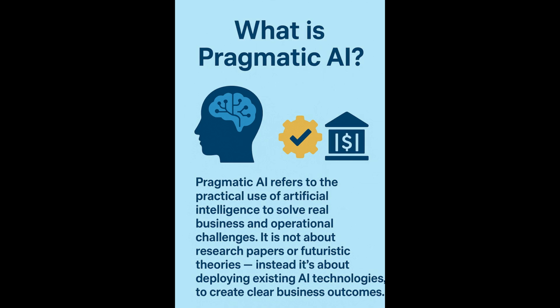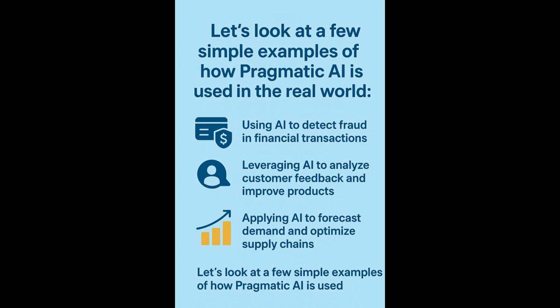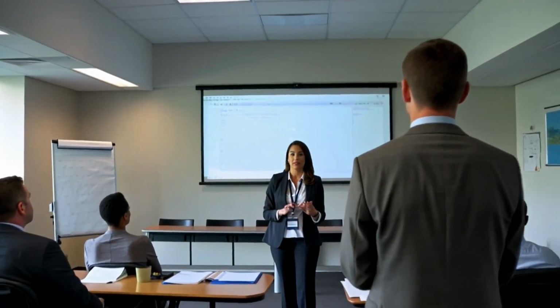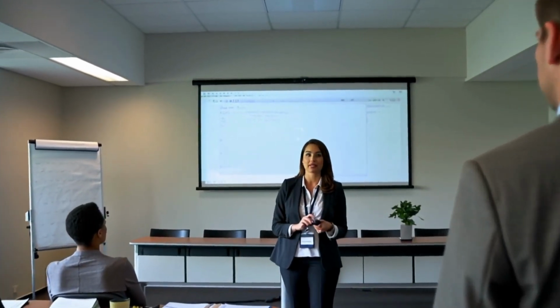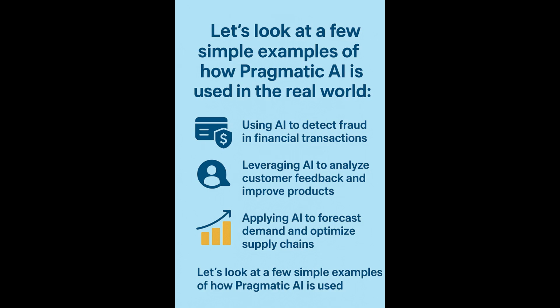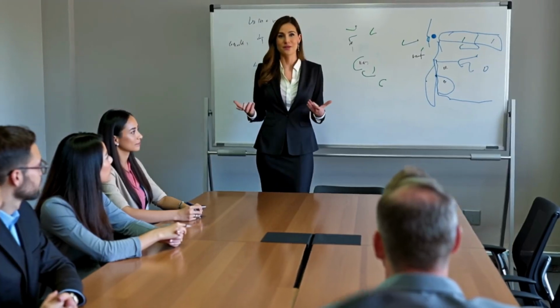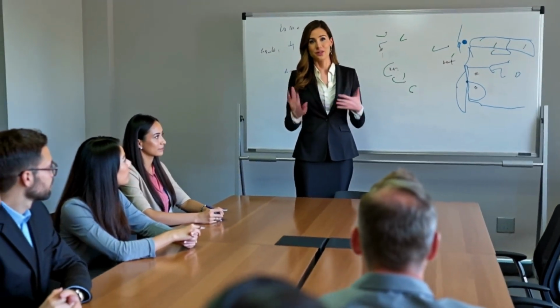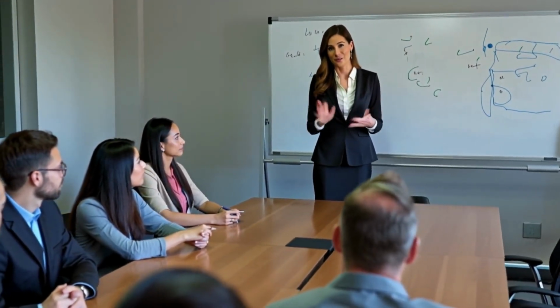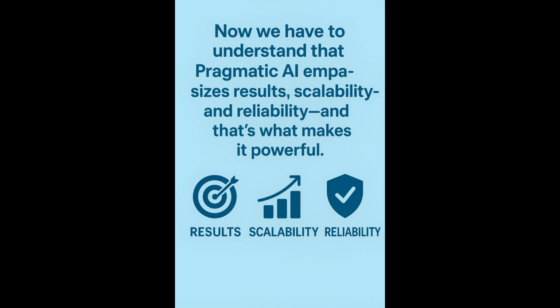So now look at a few simple examples of how Pragmatic AI is used in the real world. Some examples include using AI to detect fraud in financial transactions, leveraging AI to analyze customer feedback and improve products, and applying AI to forecast demand and optimize supply chains, etc. Now we have to understand that Pragmatic AI emphasizes results, scalability and reliability, and that's what makes it powerful.